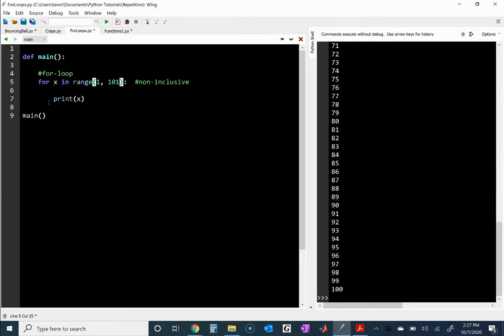So a for loop works again very much like this. We're not restricted to just printing whatever x is. As a matter of fact, we could do something that doesn't involve x at all. So we could print, hi, how are you?